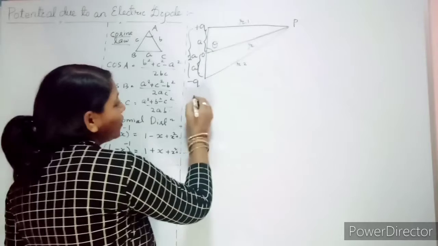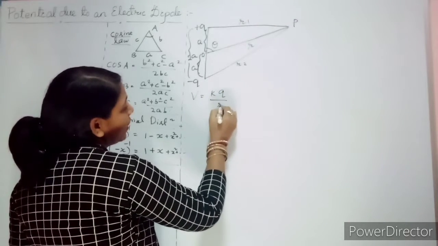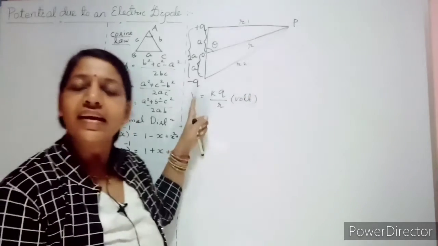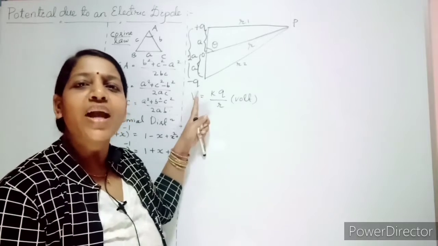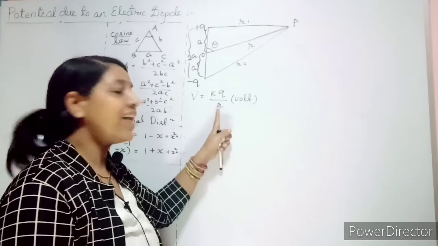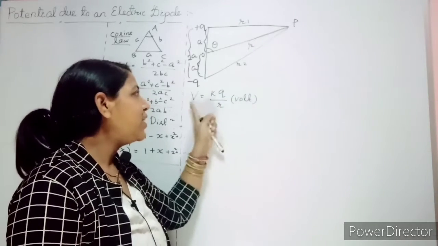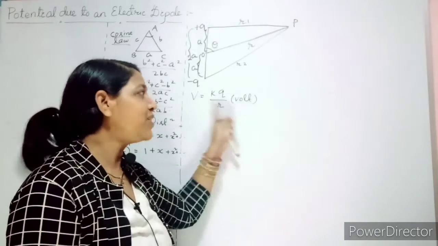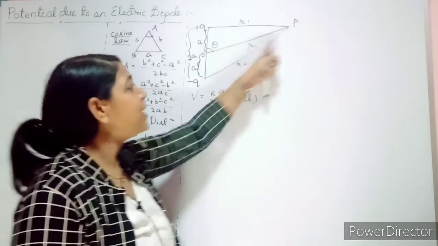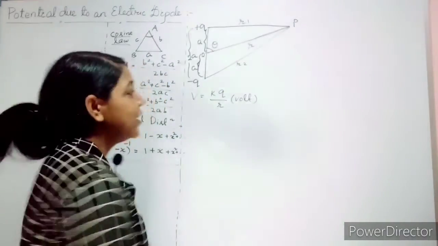Clear? So you know the formula for potential at a point: it is kq by r, in volts. Here k is the constant whose value is 1 by 4 pi epsilon naught, q is the charge, and r is the distance. As it is a scalar quantity, there is no direction mentioned; it has only the unit of volt. Clear? Now similarly I want to find out the potential at this point P. So what will I write?